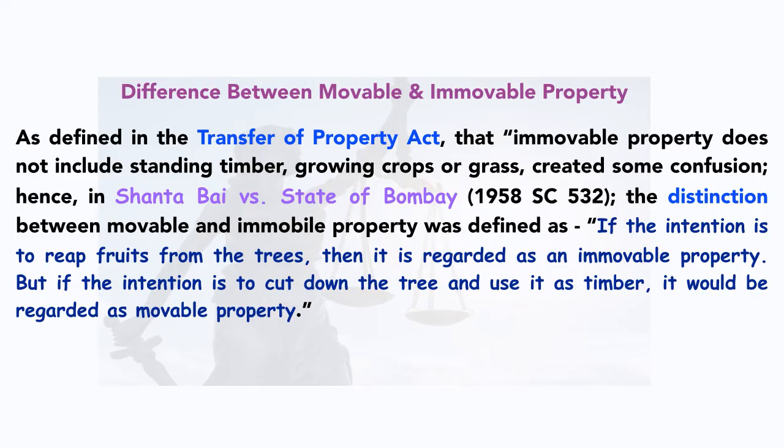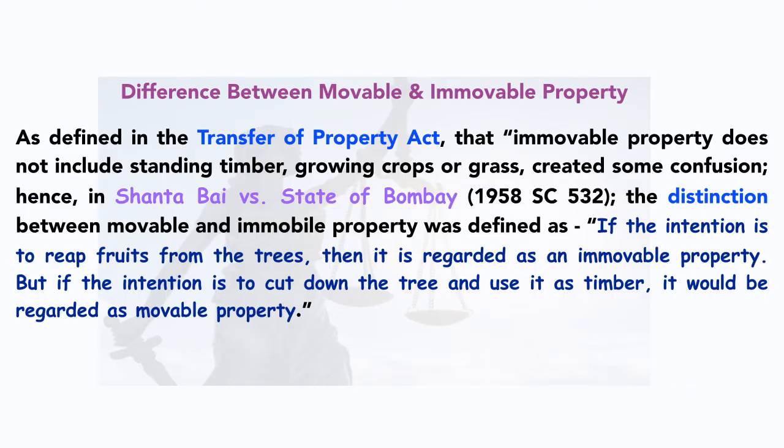The point is, as said in this case Shantabai versus State of Bombay, that if a tree is of course permanently fixed with the earth, and you have the intention to get benefit out of its fruits, then it is considered as permanent and immovable property.